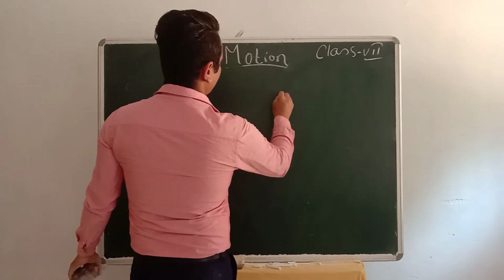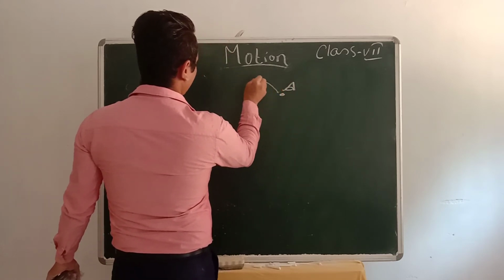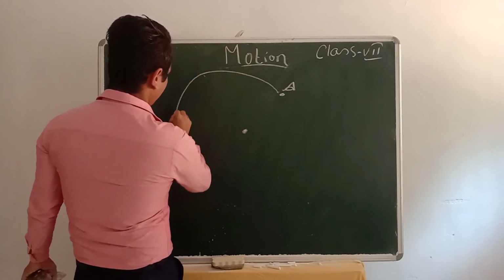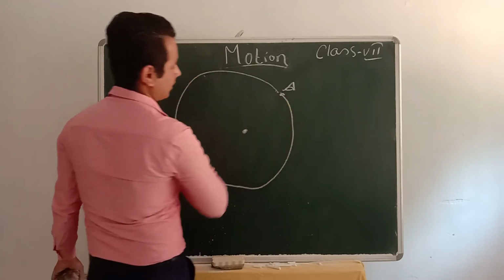Let me give an example. Suppose here is a body at A. Assume this as a circle.